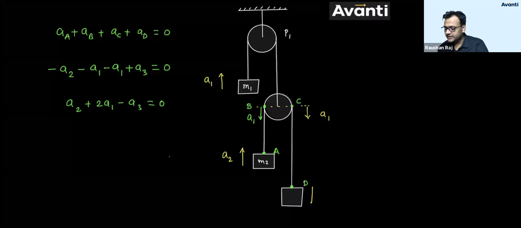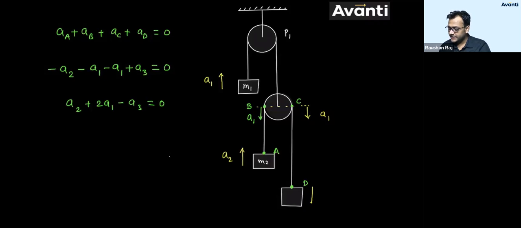If you want to get the relation between accelerations, you have to choose a string. First choose a string. Then identify or indicate the points. Okay? Indicate the points. Which points? Whichever are connected. Indicate the points on the string which are connected to other objects like blocks or this pulley and all. I can also say, indicate the points of interest.